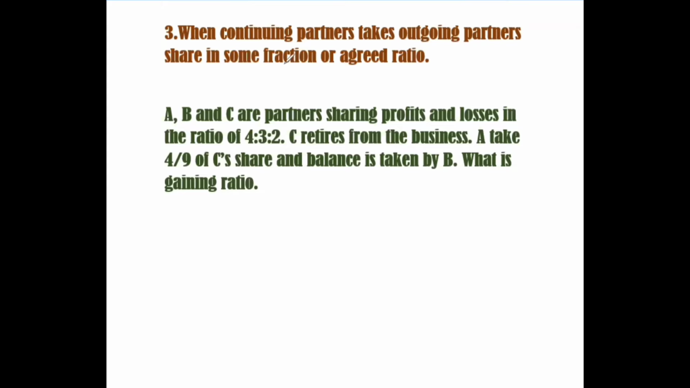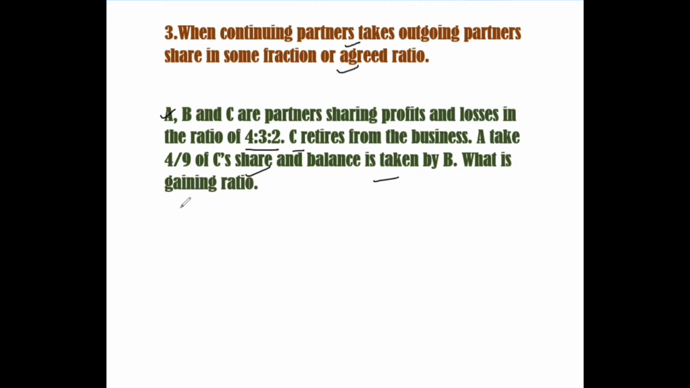Now the third situation is when continuing partners take the outgoing partner's share in some fraction or agreed ratio. See here in this question. So in this situation, we calculate it according to the situation. See, A, B, and C are partners sharing profits and losses in the ratio 4:3:2. Now C retires. A takes 4/9 of C's share and the balance is taken by B. What is the gaining ratio? See, how shall we calculate it?